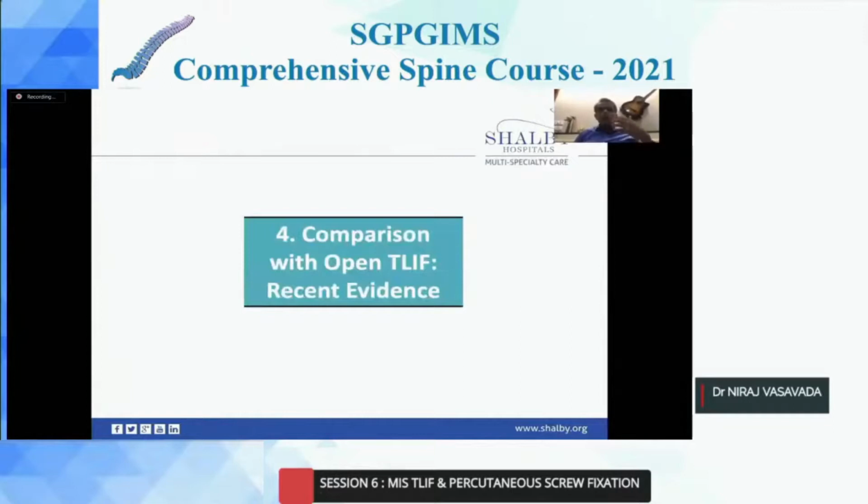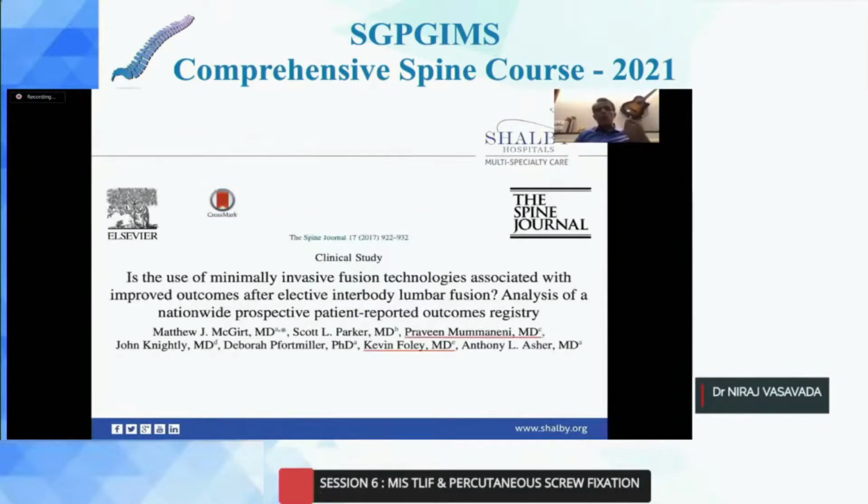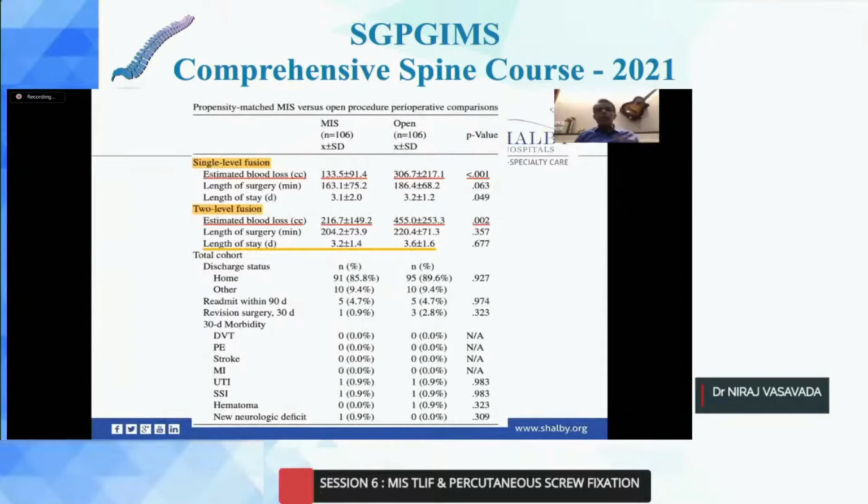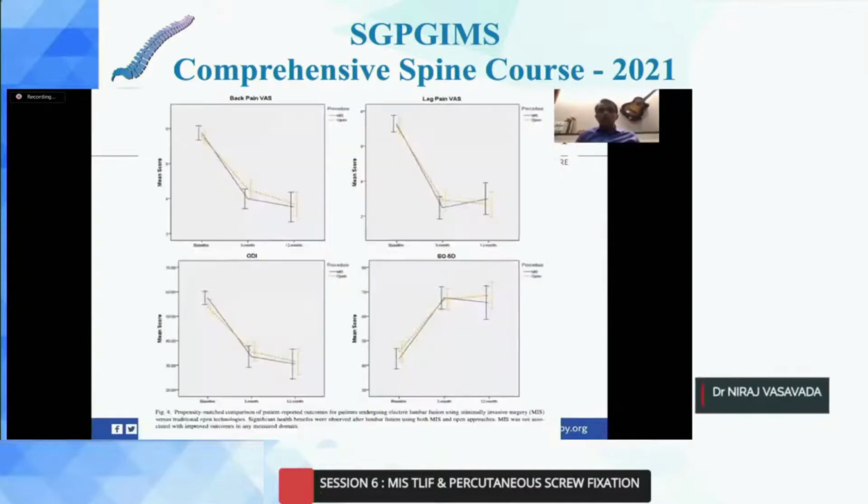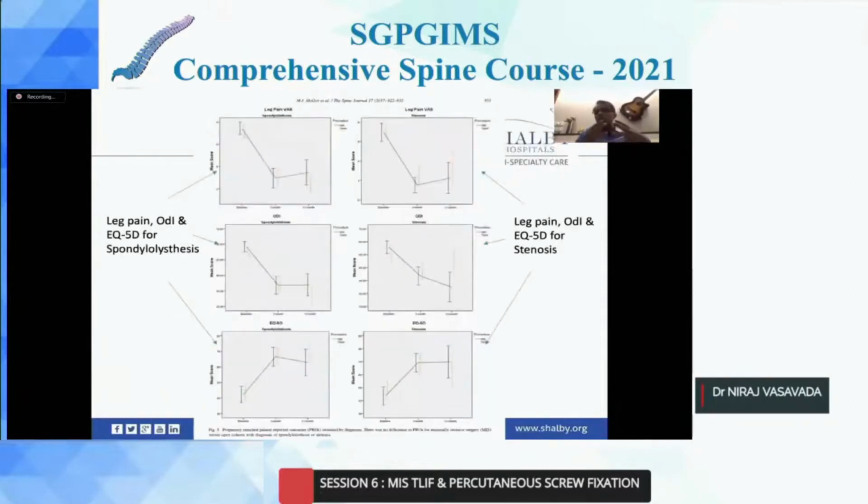Now, finally, when I compare MIS TLIF with open, I would want to quote a 2017 trial by none other than Dr. Kevin Foley and the Momanini group. They studied 100 patients in both groups, MIS TLIF as well as open TLIF, and they found that the only statistically significant parameter was estimated blood loss. For length of stay, it made a difference of only half a day. There was no other difference in any parameters like readmissions, resurgeries, or complication profiles, and the VAS for leg and back remained the same for both groups.